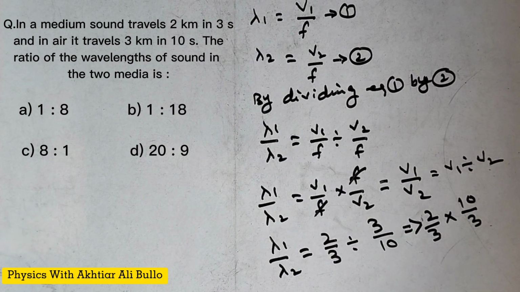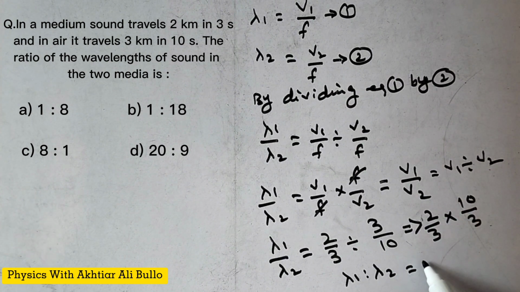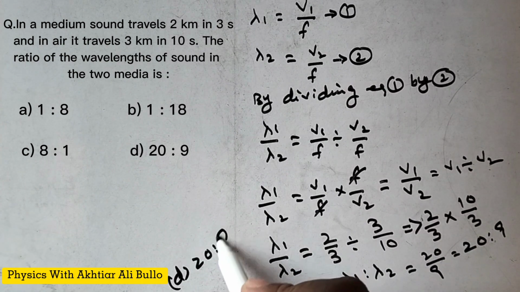After simplification, we get the ratio of wavelengths lambda 1 to lambda 2 as 2 into 10, which is 20, divided by 3 into 3, which is 9. So it will be 20:9. So the correct option will be D, 20:9.